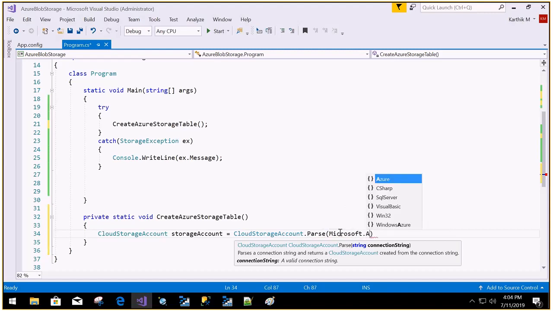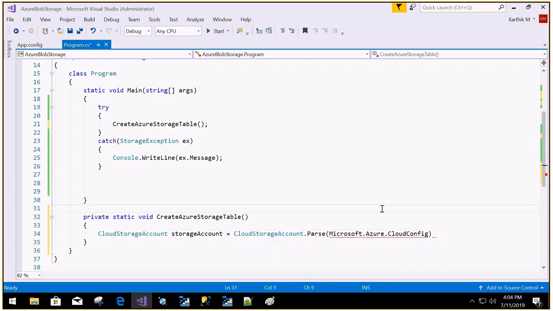Microsoft.Azure dot cloud configuration. No, it's not coming. Okay, I think it's available in a separate NuGet package now. Let me just install that.